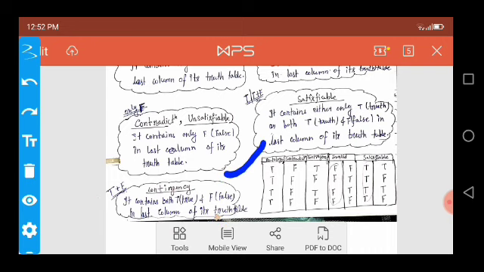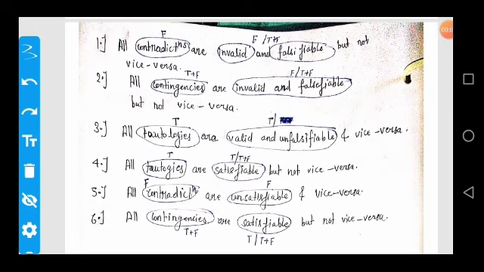Now move on. Look at the last column of the tautology, contradiction, contingent, invalid and satisfiable logic propositions. Here are some important points based on all the propositions.